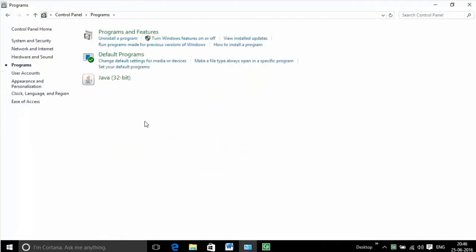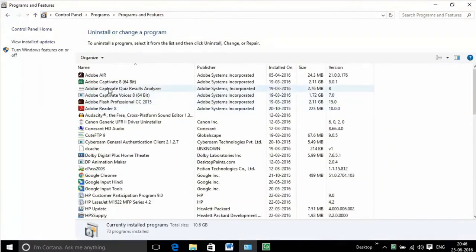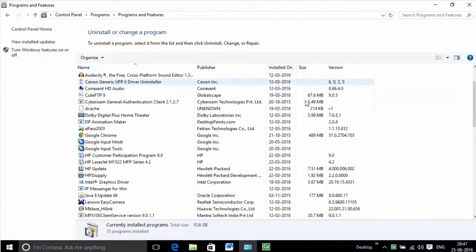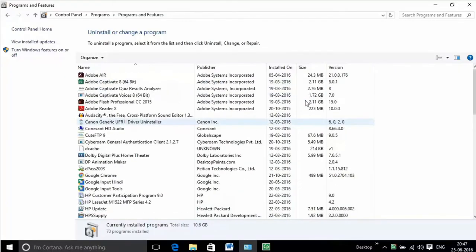Programs. This selection allows the user to uninstall and repair software installed on the system in a number of ways. Allows user to uninstall and change existing software packages, as well as indicating how much space individual programs take and how frequently they are used.